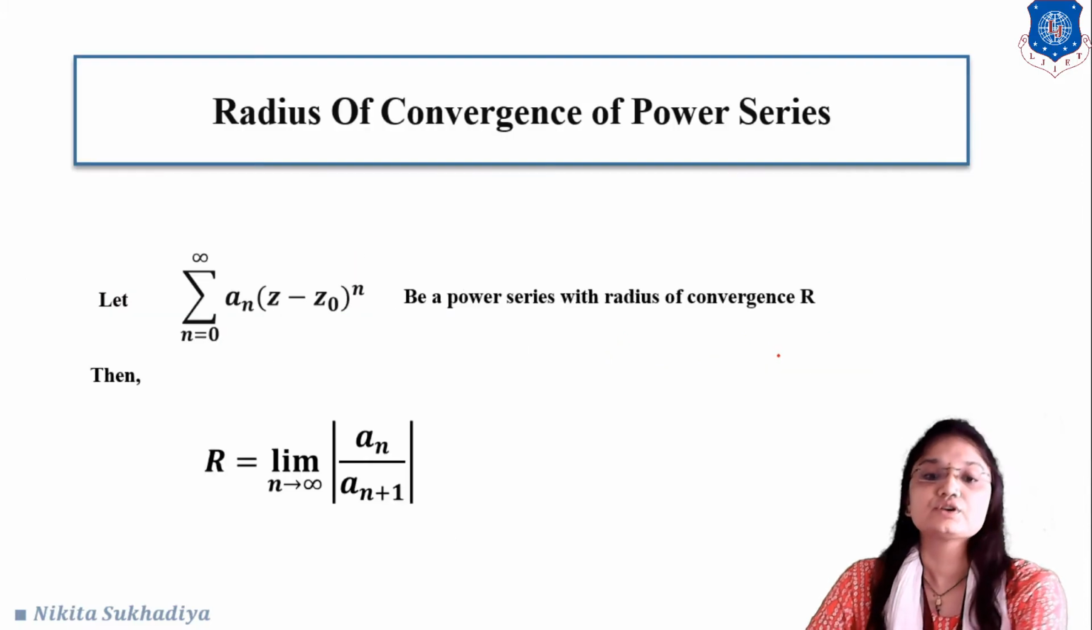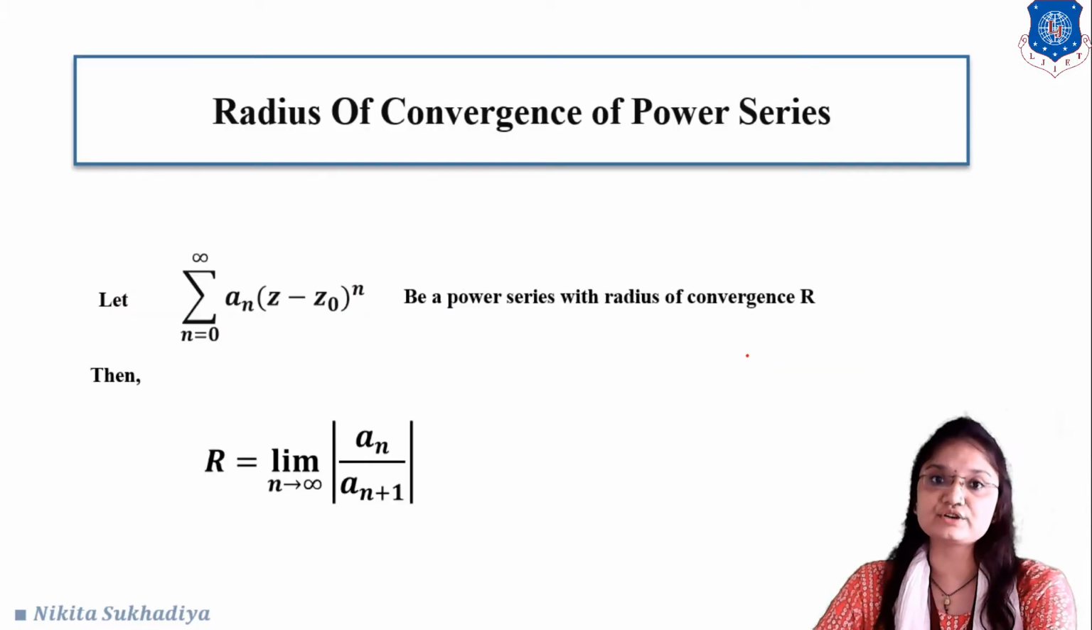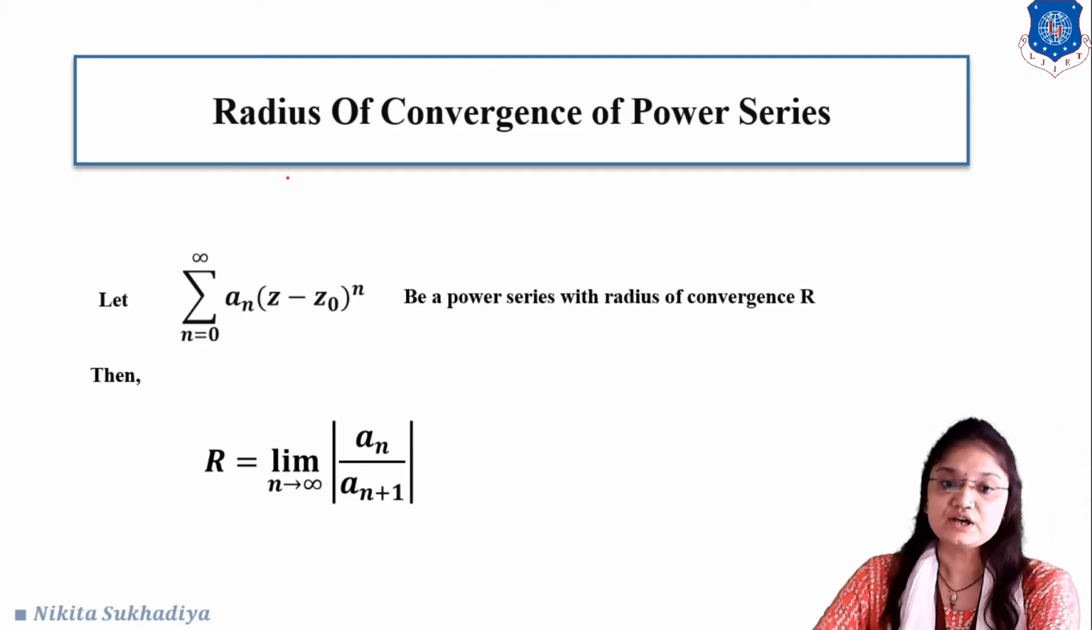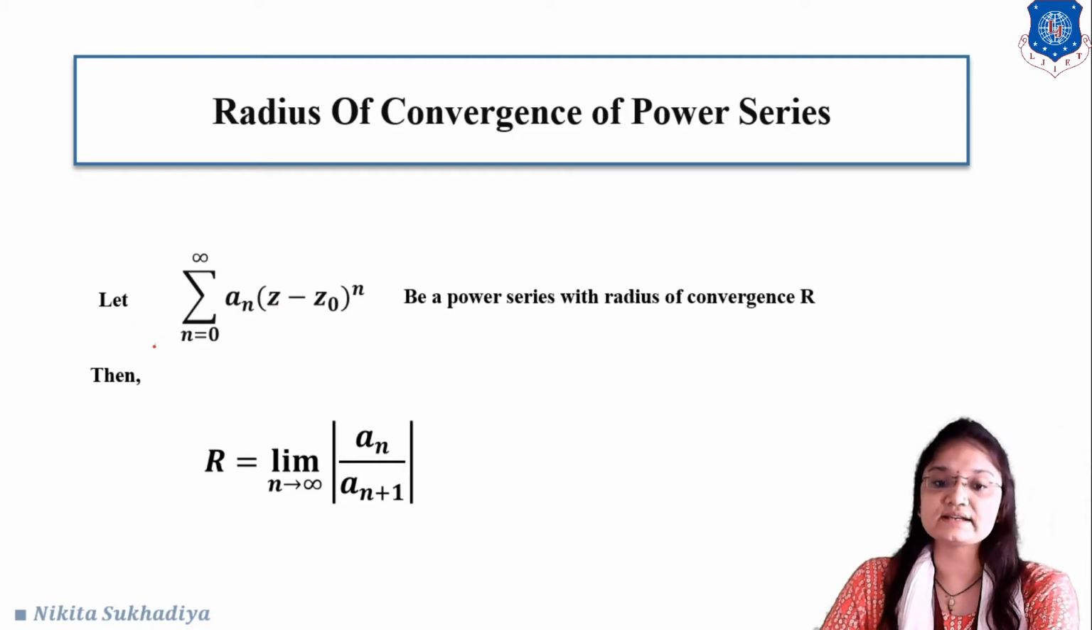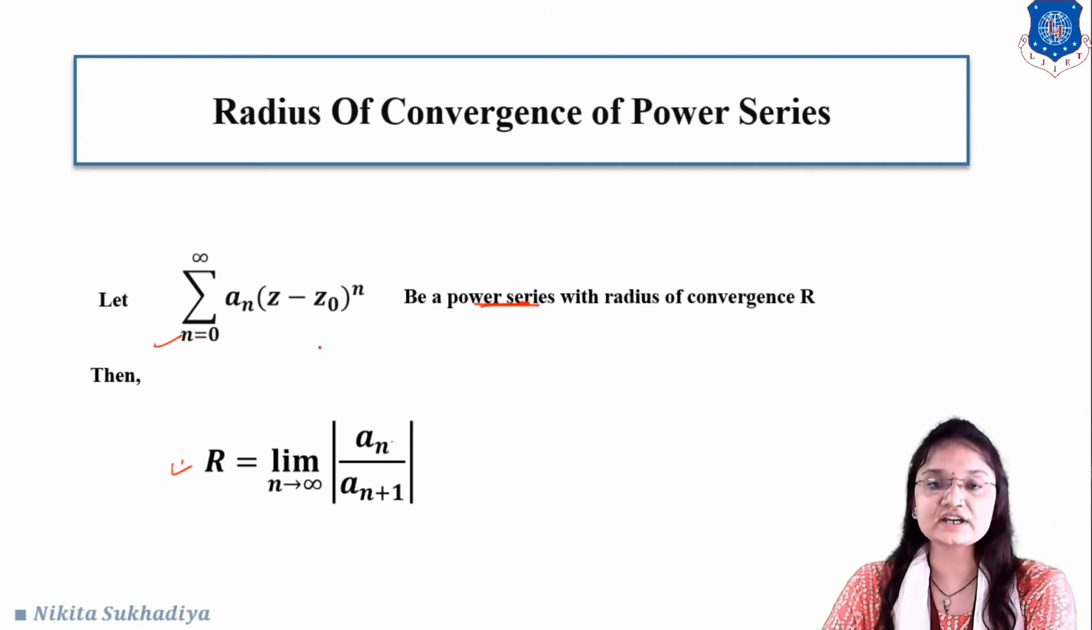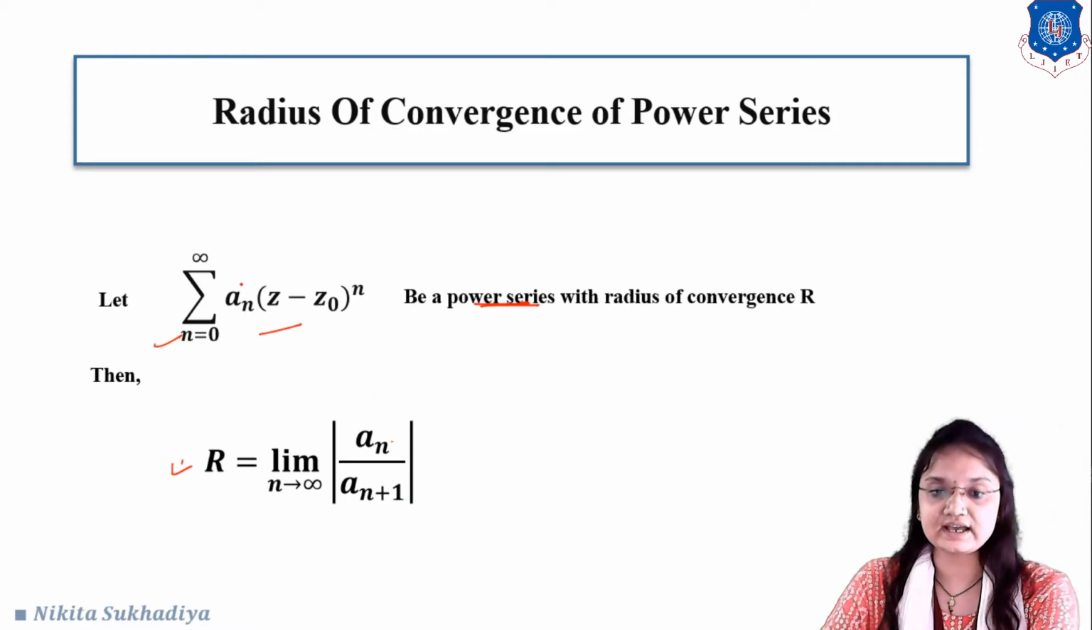Okay, so here we have a question like this: find the radius of convergence of a power series. Let sigma n equal to 0 to infinity a_n (z minus z0) raised to n be a power series with radius r. With the help of this formula we can easily find the radius of convergence: r is equal to limit n tends to infinity of modulus of a_n upon a_(n+1). Here this one is a_n, and by replacing n by n plus 1 we will get a_(n+1).